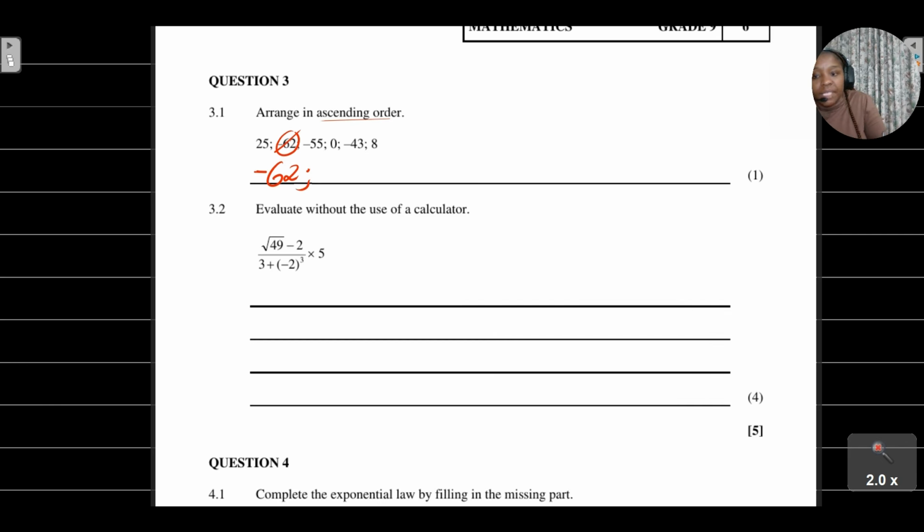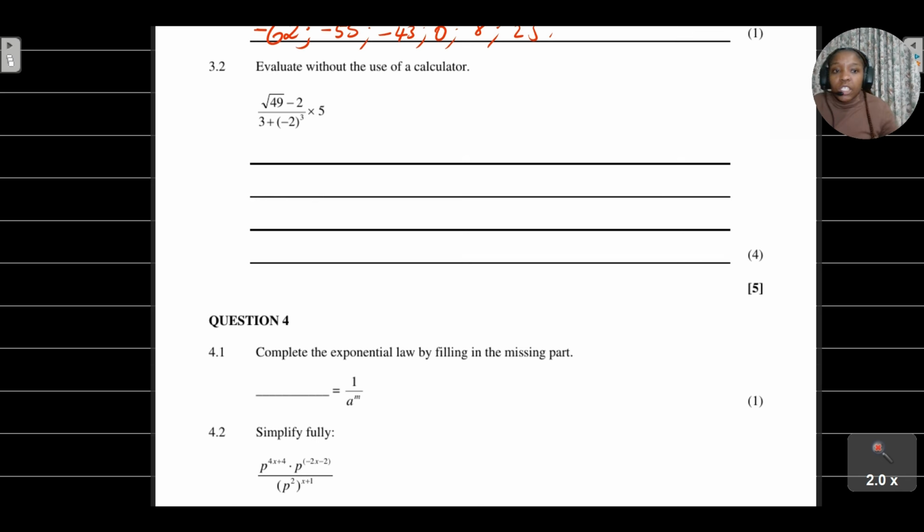So negative 62 is the smallest, then it's negative 55, then negative 43, then 0, then 8, then 25. I always advise my learners to cross out values that you've already written so that you don't repeat them and you don't forget to write a value down. Nice and easy there, nothing difficult.